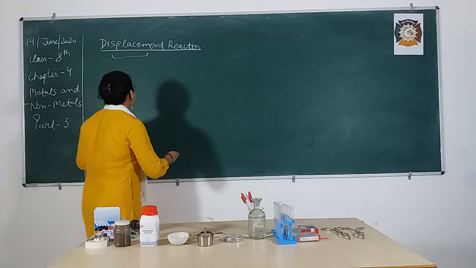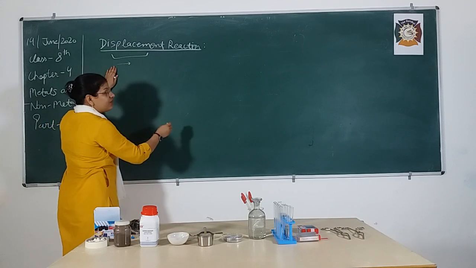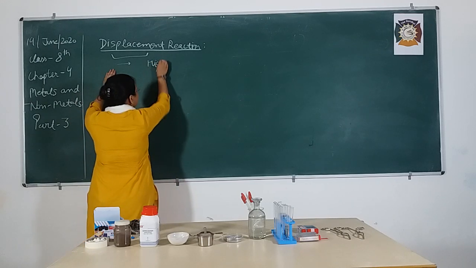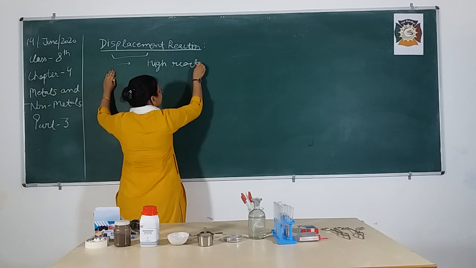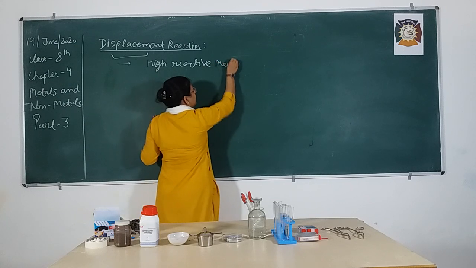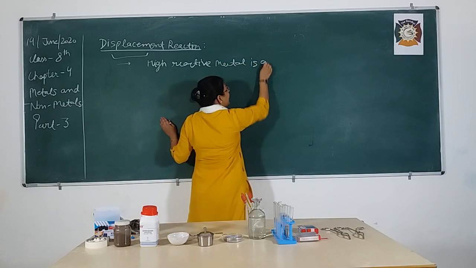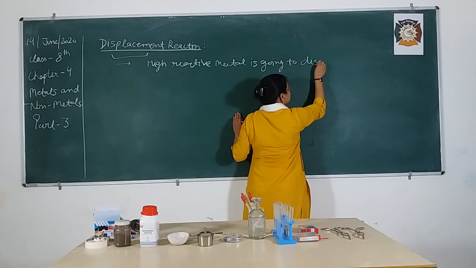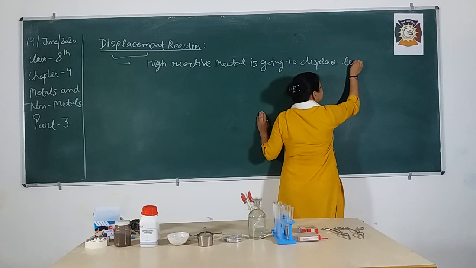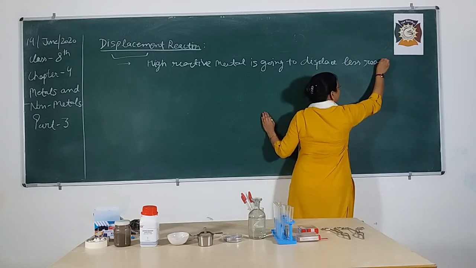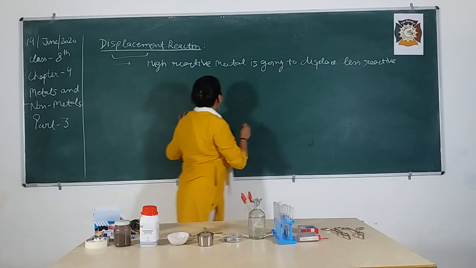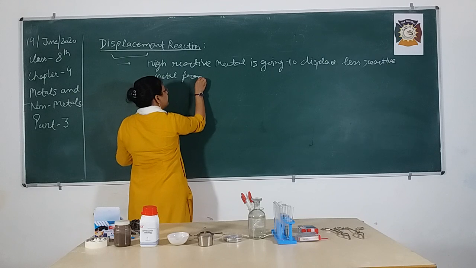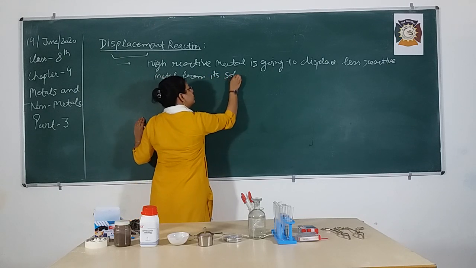Okay. So, displacement reaction means, bache, from the definition, a reaction in which a highly reactive metal is going to displace a less reactive metal from its solution.